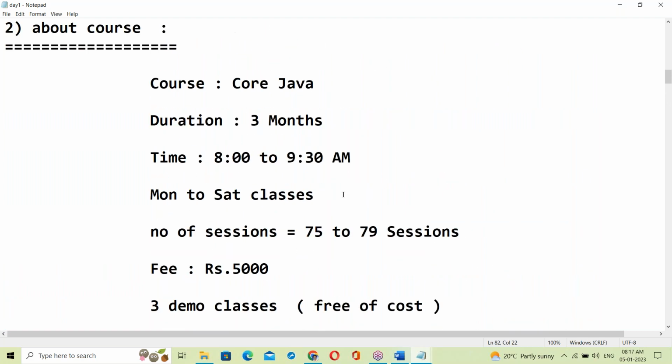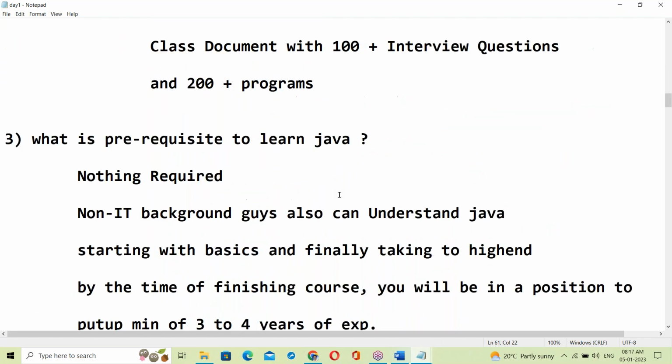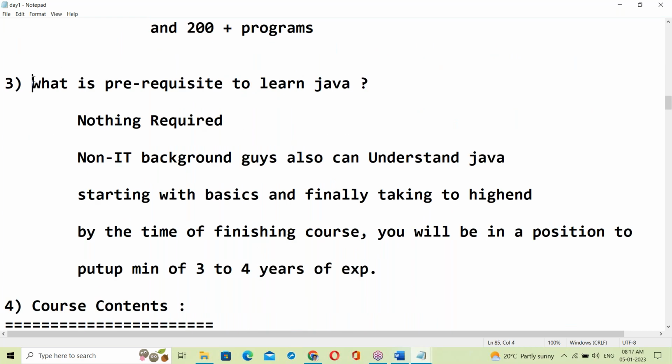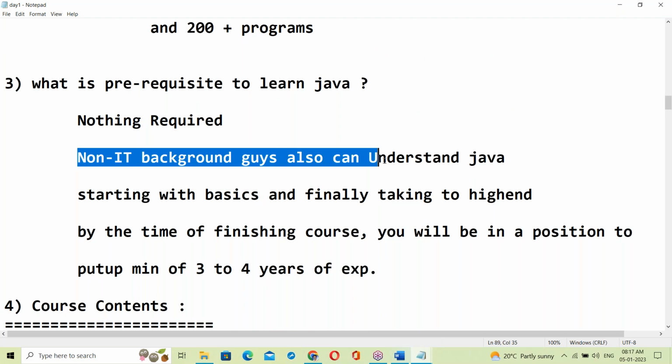So that is the course information. Course Java, duration 3 months, time 8 to 9:30 a.m., Monday to Saturday classes. About the prerequisite, nothing is required. Non-IT background people can also understand.